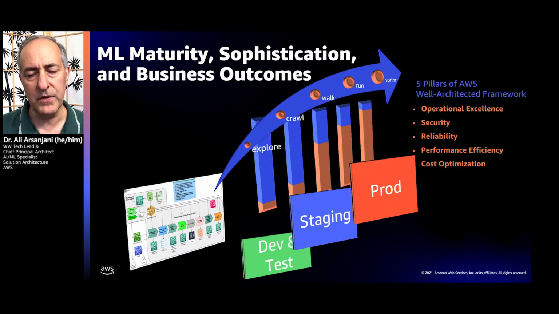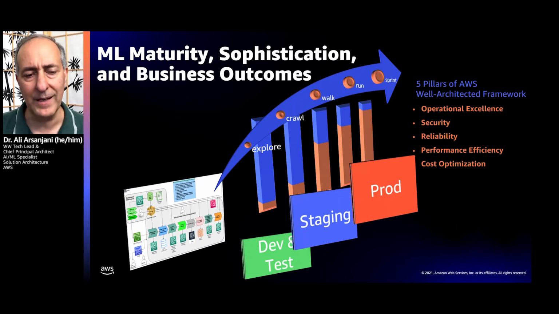Now, in each of these phases of maturity, you may need some aspects of the pillars of the Well-Architected Framework. As you go up the maturity curve, you need more of it. But also, as you go up the environment maturity, which is as you move into production, you would need more operational excellence, more security, more reliability at the utmost.